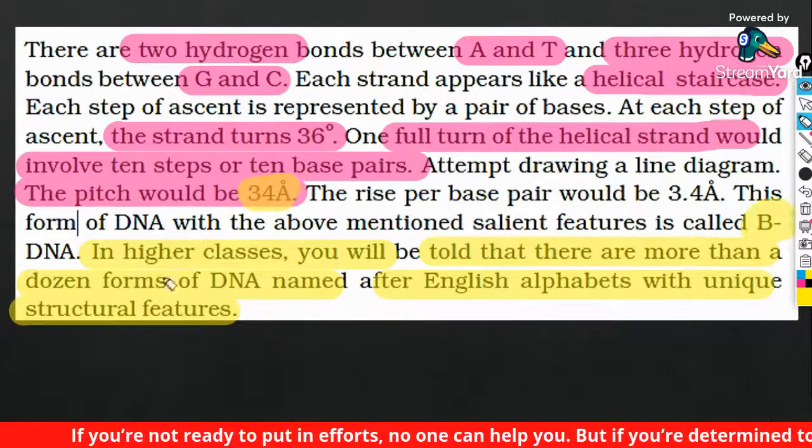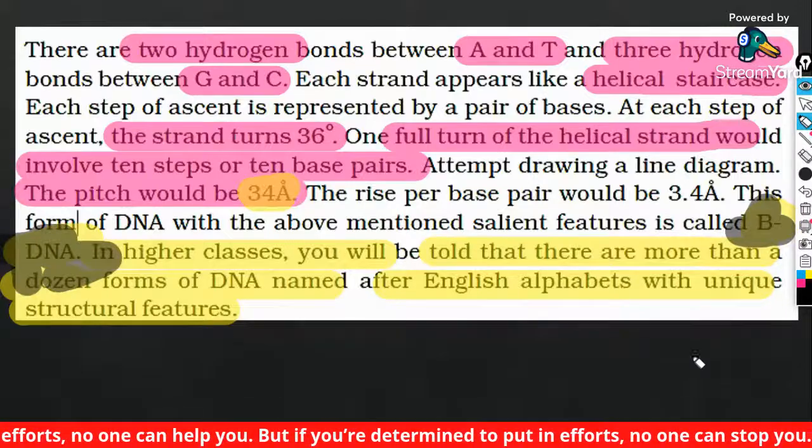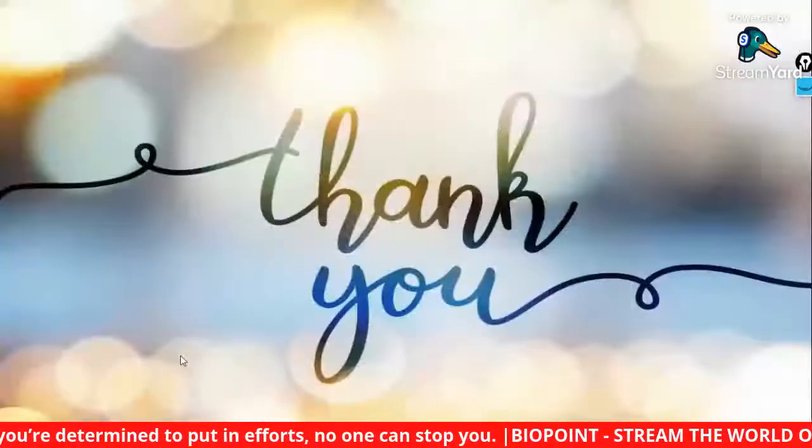So guys, what is the DNA that we will be discussing? It is the B-DNA. Clear? Yes, up to here the portion is clear for everybody.